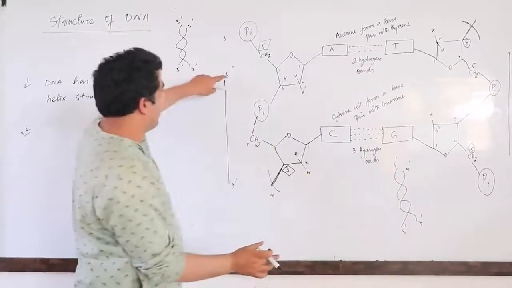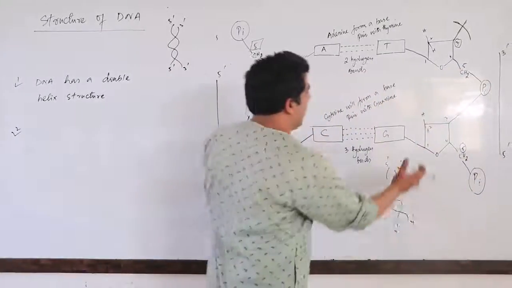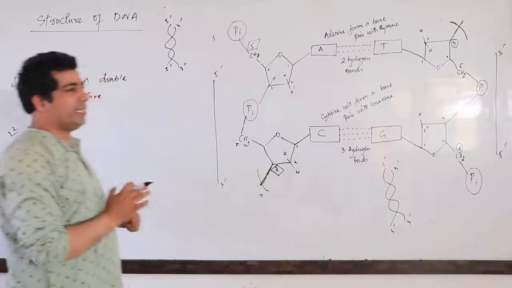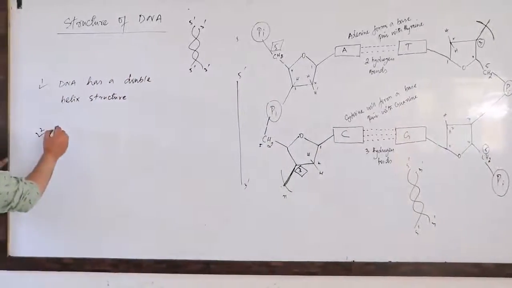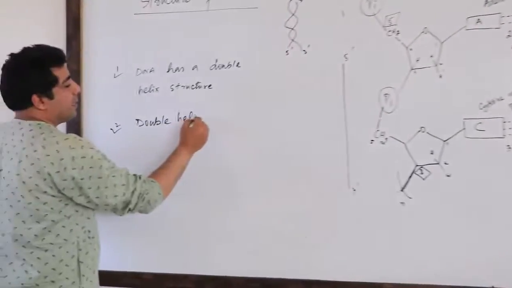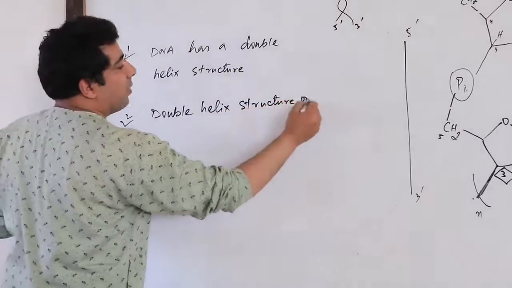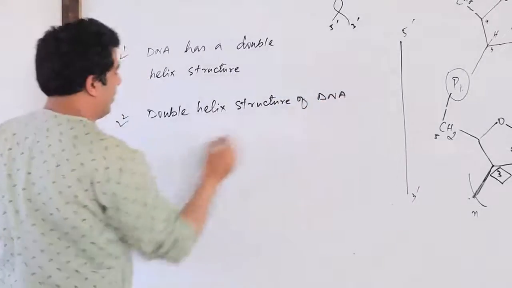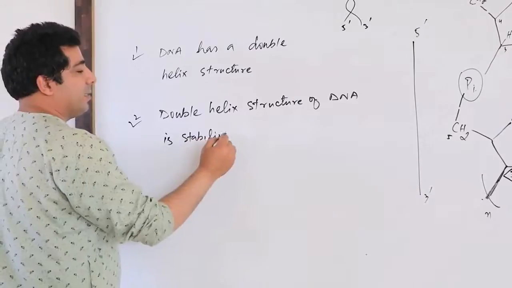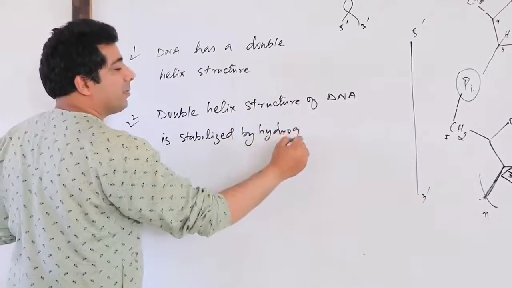Like this 5 to 3 strand and 3 to 5 strand, these are held together by hydrogen bonds. So shall I say that the double helix structure of DNA is stabilized by hydrogen bonds.